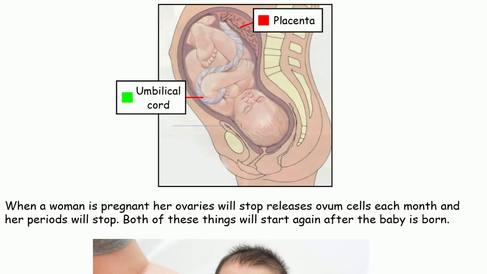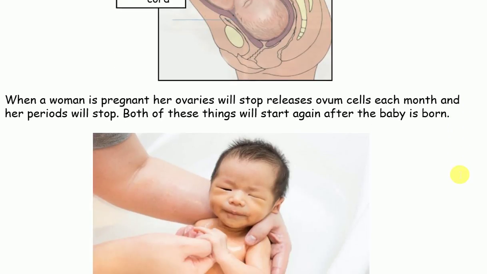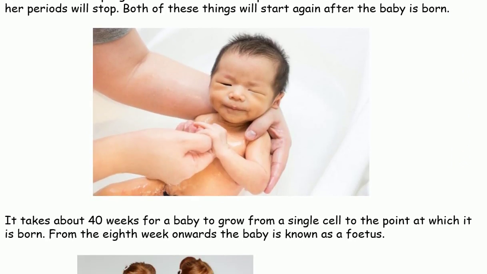When a woman is pregnant, her ovaries will stop releasing ovum cells each month and her periods will stop. Both of these things will start again after the baby is born. It takes about 40 weeks for a baby to grow from a single cell to the point at which it is born. From the 8th week onwards, the baby is known as a fetus.